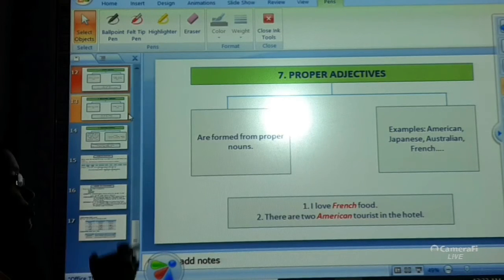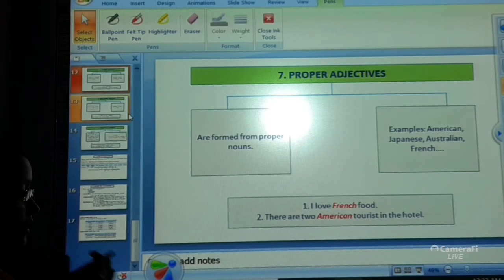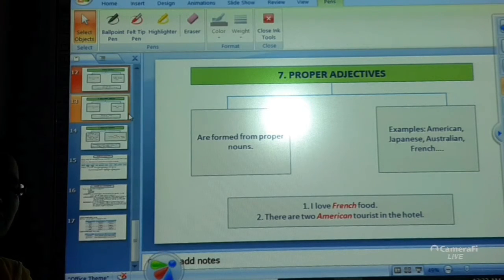This means there are two American tourists in the hotel. That means there are two Americans who are tourists and they are staying in the hotel. So proper adjectives are those words which are mainly got from the proper nouns.